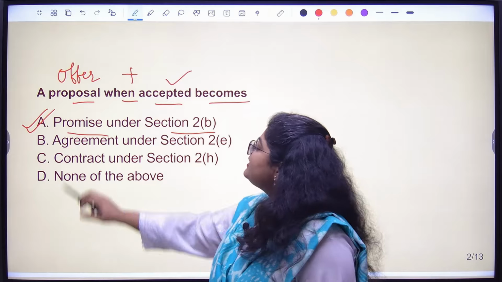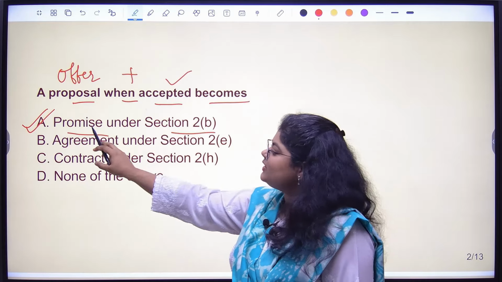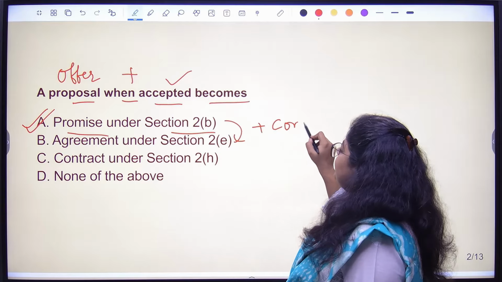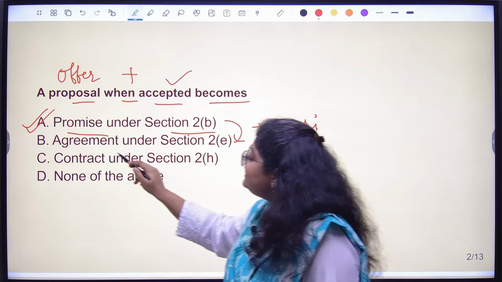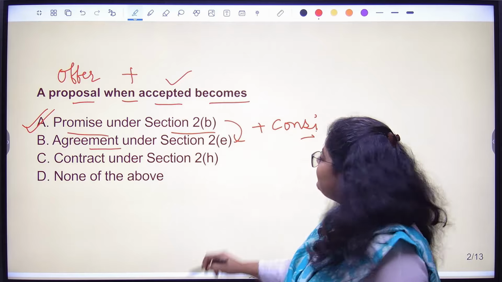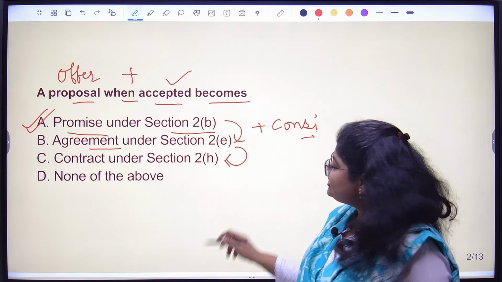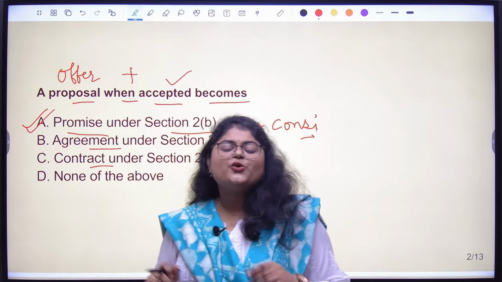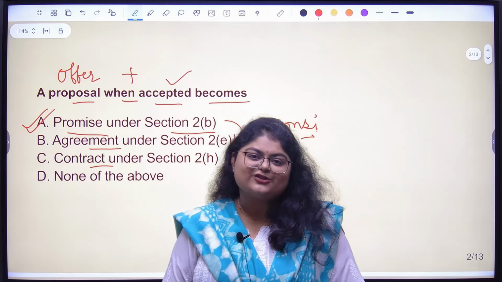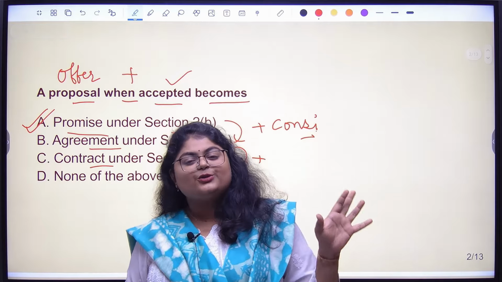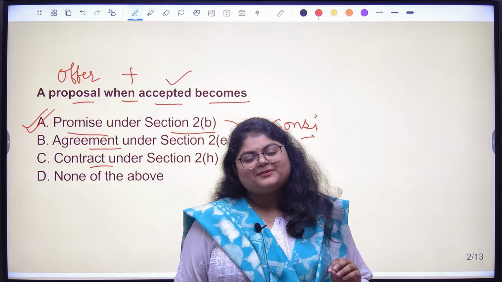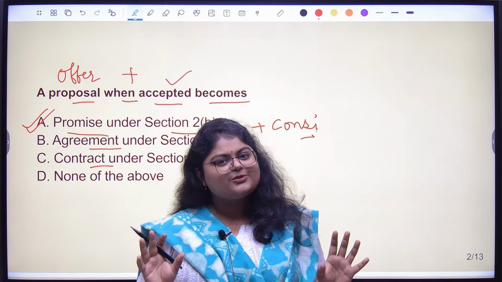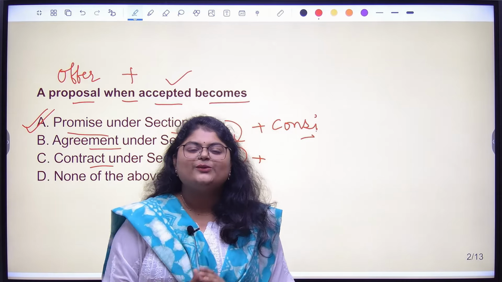Always remember this, okay? Offer plus acceptance is equal to promise. A promise, if it has consideration, becomes an agreement, and an agreement which is legally binding, which has legal validity, becomes a contract. The moment you open the Contract Act, section 2, you will see all the terms in section 2. All of those terms are very important for the exam and highly repeated. Different combinations of questions will come, but from section 2, definitely you can expect questions.